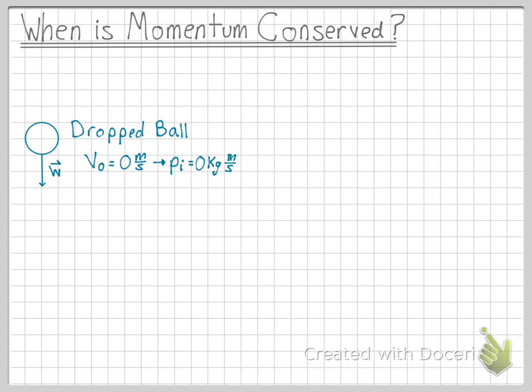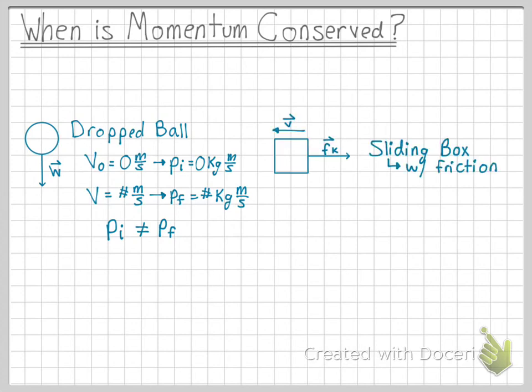When the ball almost hits the ground, it is traveling at some unknown velocity that is not equal to 0. So therefore, the final momentum of the ball is going to equal some number that is not equal to 0. So notice here that the initial momentum does not equal the final momentum, and momentum of the system is not conserved. Let's do another example.